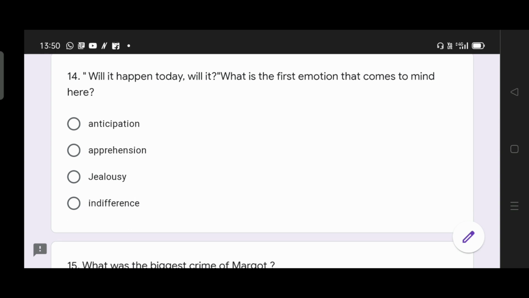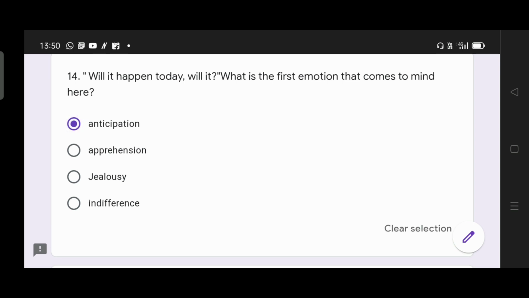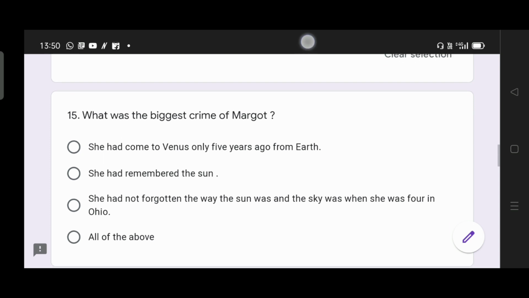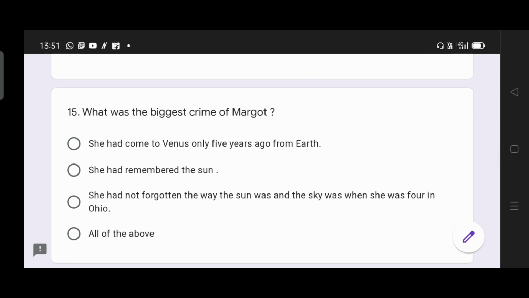Will it happen today, will it? What is the first emotion that comes to mind here? It is anticipation. 15. What was the biggest crime of Margaret? The right answer, all of the above. She had come to Venus only 5 years ago from Earth. She had remembered the sun. She had not forgotten the way the sun and the sky was when she was 4 in Ohio.